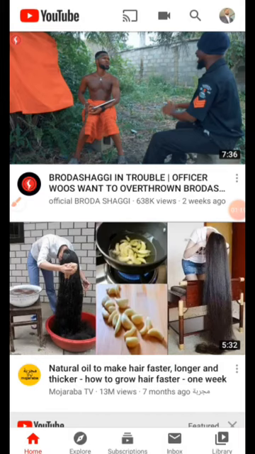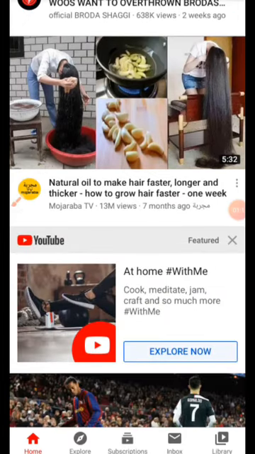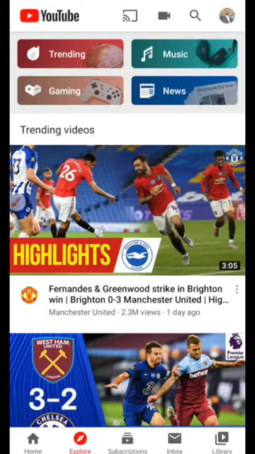When you get to the YouTube app, it's displaying the normal home page of YouTube. From there, you see down below the Explore, the Subscription, the Inbox, and Library. The Explore is just to explore everything about YouTube, all the different things. You can see up here you have trending, music, gaming, news.